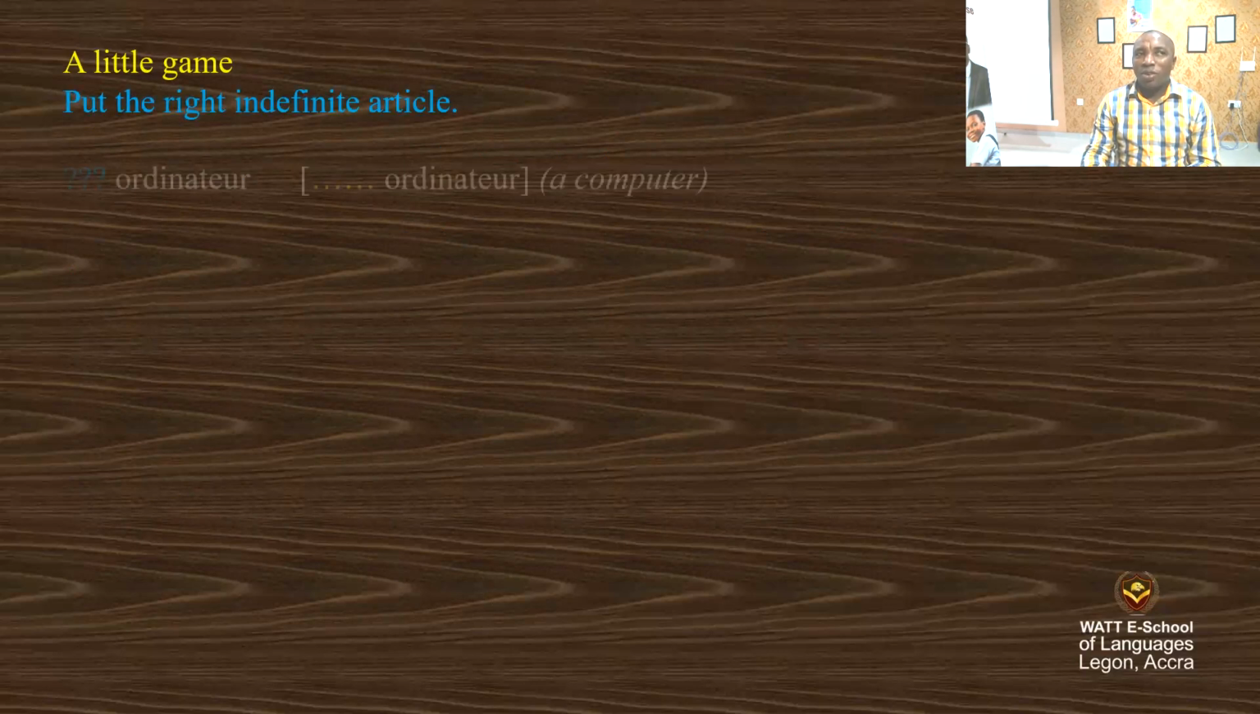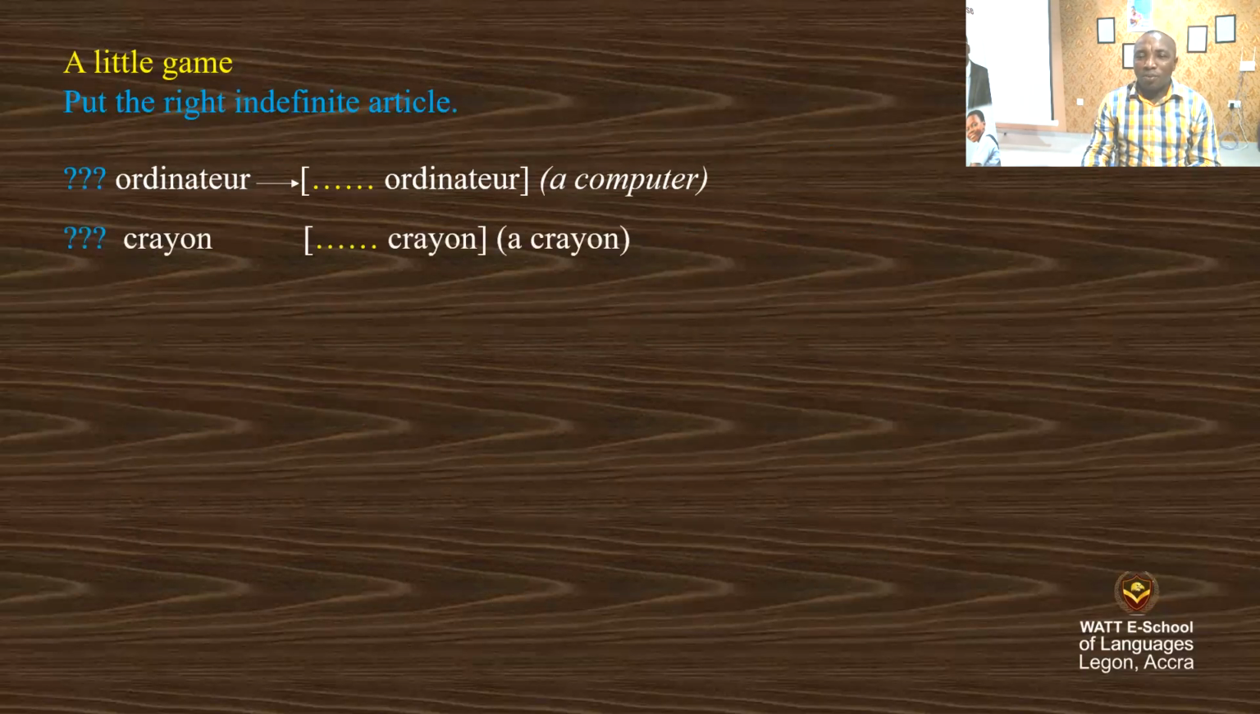Let's play this game and see. I'll ask you a question and you bring the answer. Put the right indefinite article here. We have un ordinateur. You see the question mark? It means that within the dot, you need to put an indefinite article. Will ordinateur be masculine or feminine? That's what we have a look at. We say crayon. Do we say un ou une crayon? Ou des crayons?